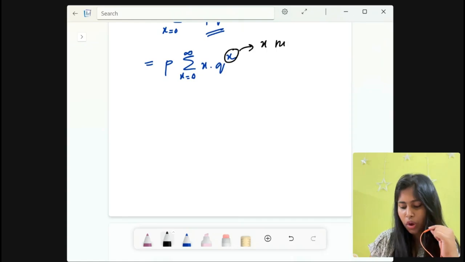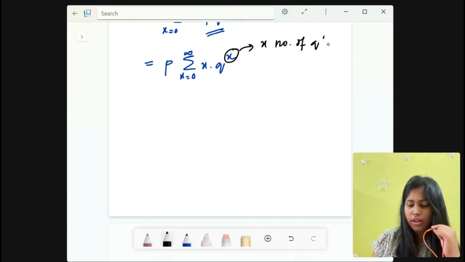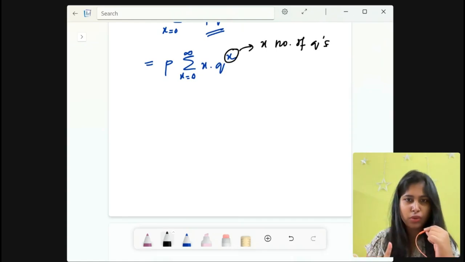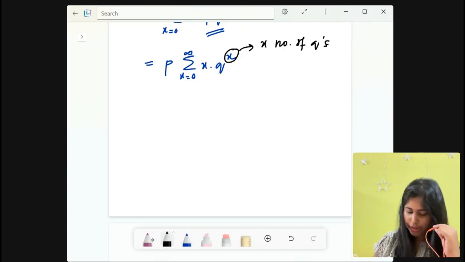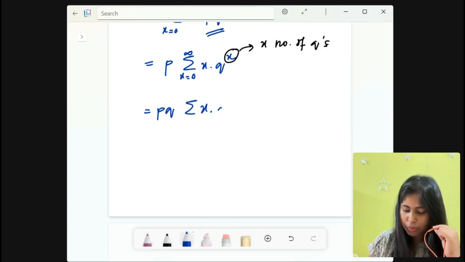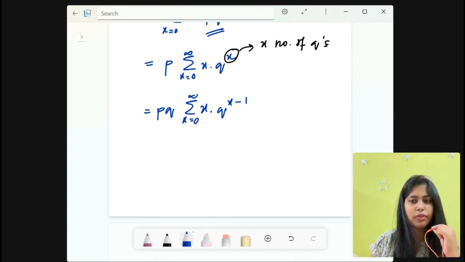If we take one q outside, then how many q's will be left? That is q to the power x minus 1, right? So that equals p q summation of x into q to the power x minus 1, and x is running from 0 to infinity.